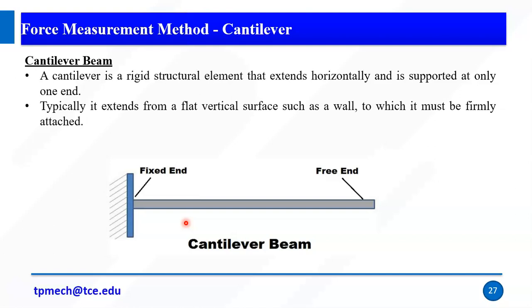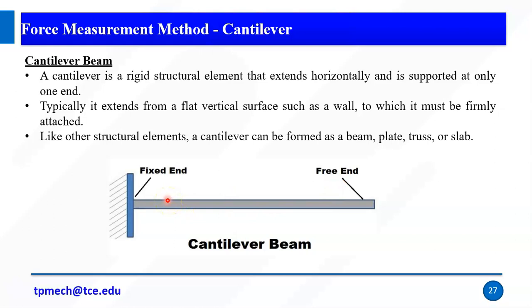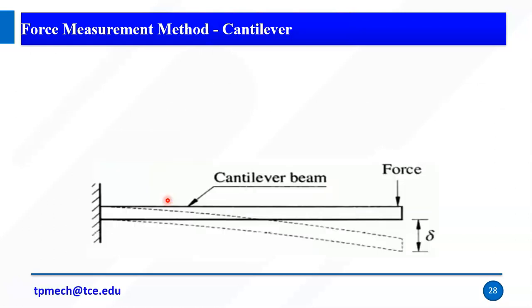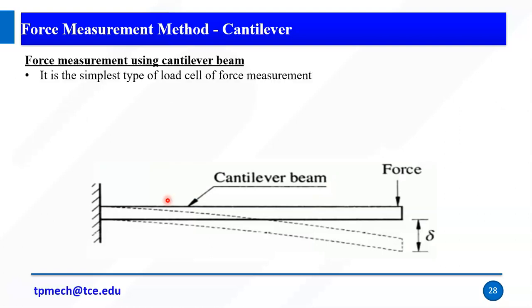One example is the sunshade we place over our window. It's like a cantilever beam. One end is free, and another one is fixed. Like other structural elements, a cantilever can be formed as a beam, plate, truss or slab. So how do we measure force? It is the simplest type of load measuring cell.